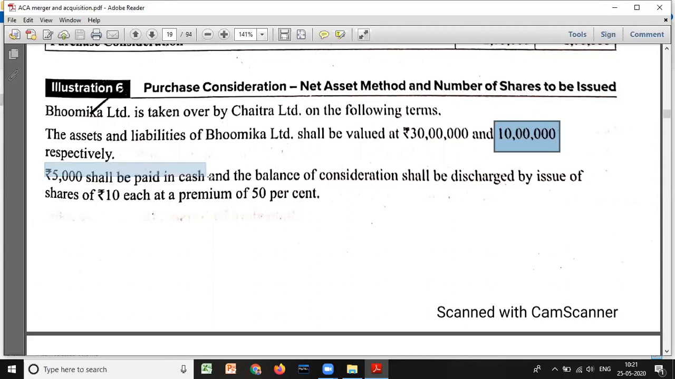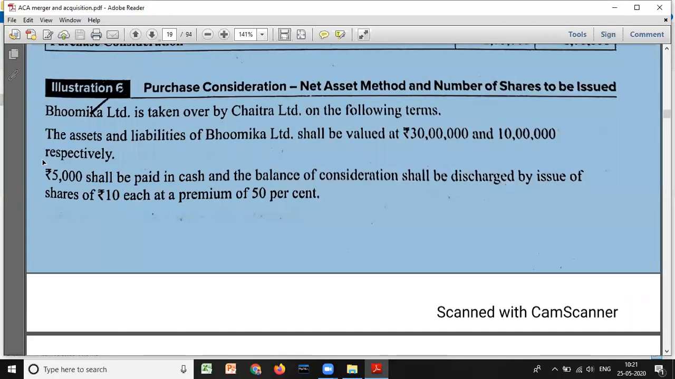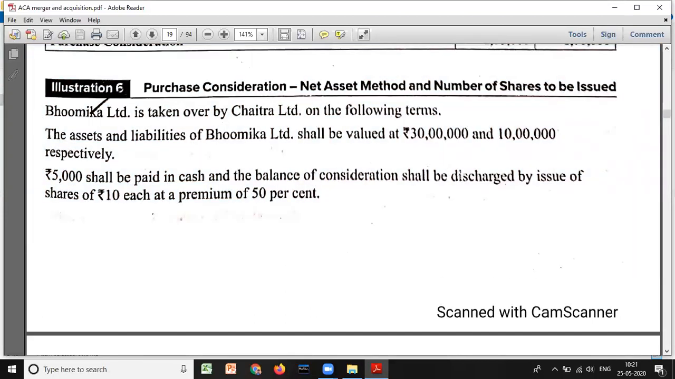And 5,000 shall be paid in cash. So after calculating the PC, that means the purchase consideration, we don't know which method yet, we'll discuss later. After calculating PC, the PC should be discharged by making payment of how much? 5,000 in cash, and the balance of consideration shall be discharged by issue of shares of rupees 10 each at a premium of 50%.